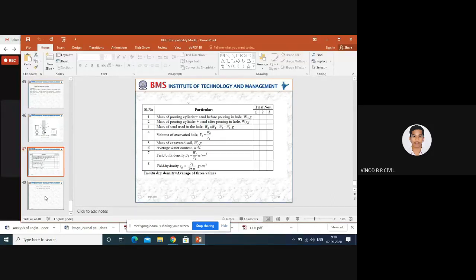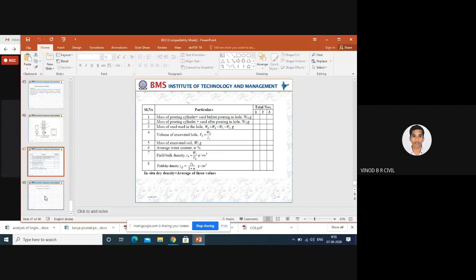Take down the weight of the cup plus dry soil sample. Now with the help of the empty weight of the cup, cup plus wet soil and cup plus dry soil, you can calculate the moisture content. With the help of the moisture content, you can find out the field bulk density, that is the weight of the excavated soil divided by the volume of the hole.